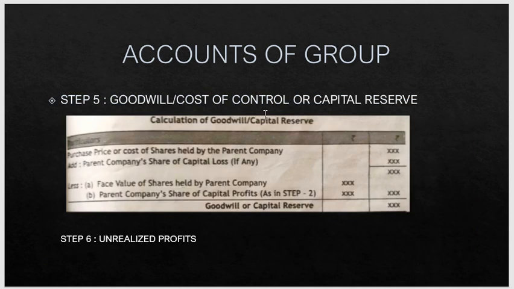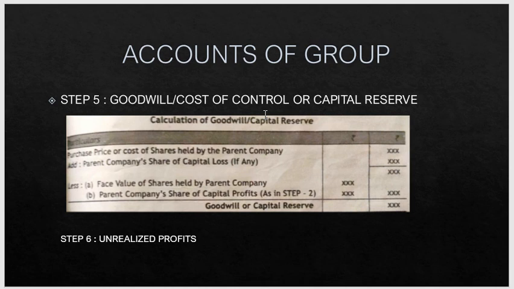So next is step 5. You will be calculating goodwill, which is also called cost of control or capital reserve. So how will you calculate goodwill? When the parent company purchases the shares of the subsidiary at a price which is more than the paid up value of the shares, the excess amount paid represents payment for goodwill. The word goodwill is nothing but the reputation of that company. When it is recognized at a higher value than the exact worth of the asset, the recognition of that higher value is known as goodwill.